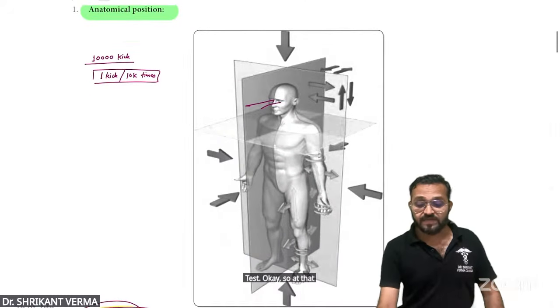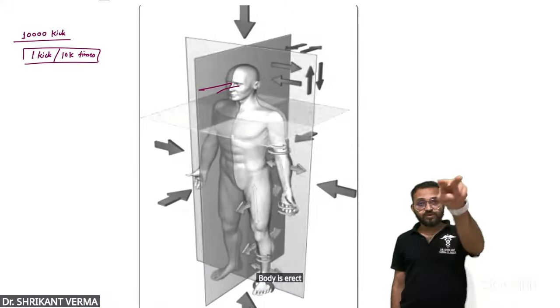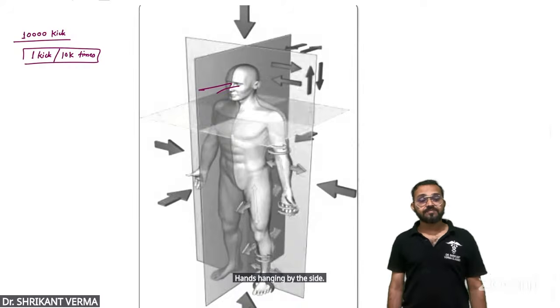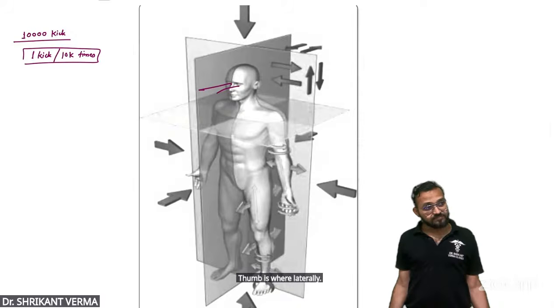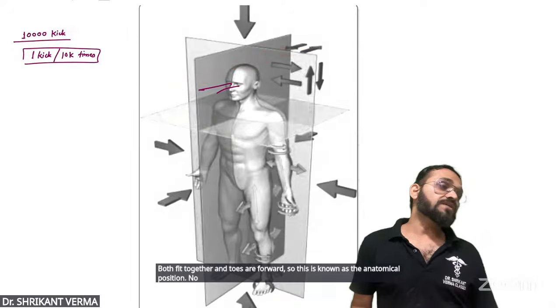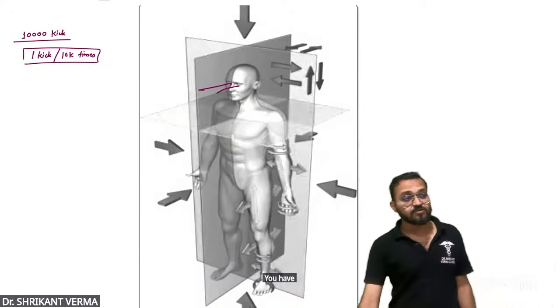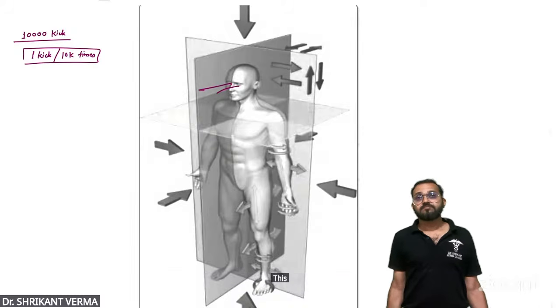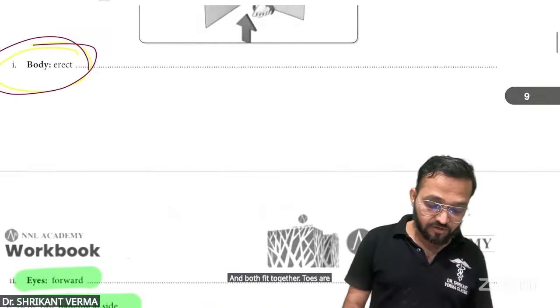So at that time we had seen the anatomical position. What is the anatomical position? Just one quick revision. Body is erect, eyes looking forward, hands hanging by the side, and palm directed forward. Thumb is lateral. Both feet together and toes forward. This is known as the anatomical position. No question is going to be asked, but remember, in surgery, medicine, whenever you are describing any surgery, you have to think in this position. Hands are not this way or that way. Hand by the side, palm forward, thumb lateral, both feet together, toes forward. This is the anatomical position.